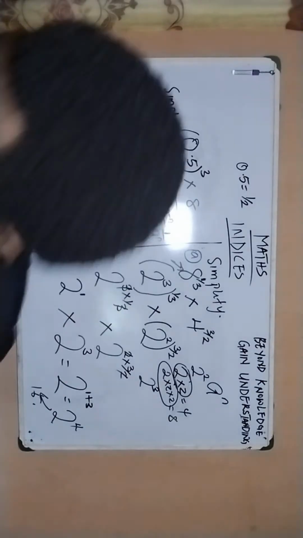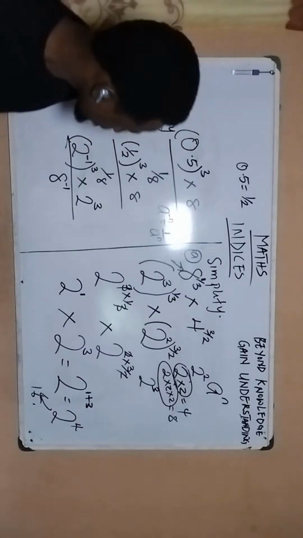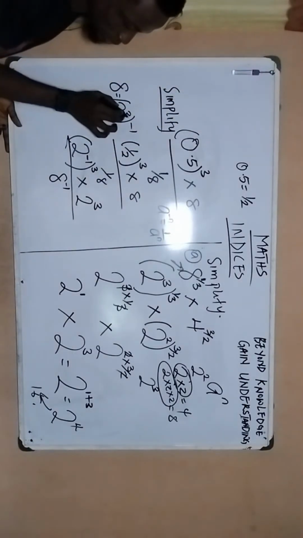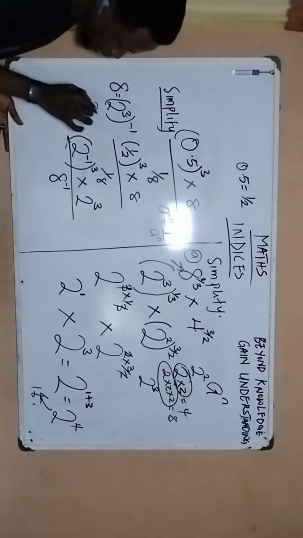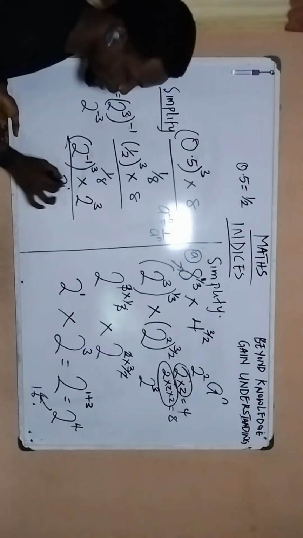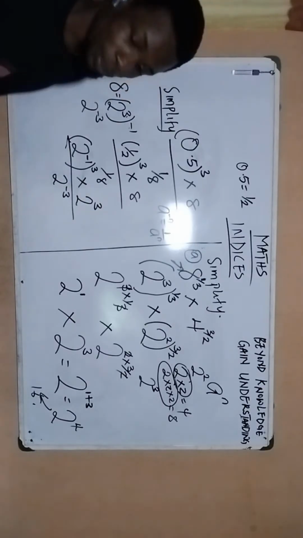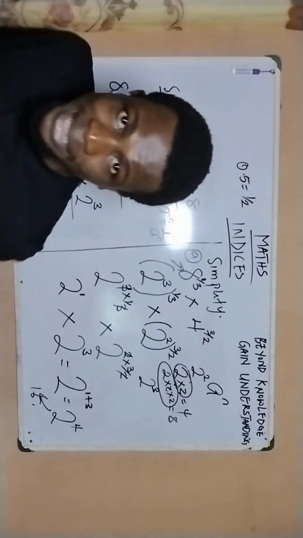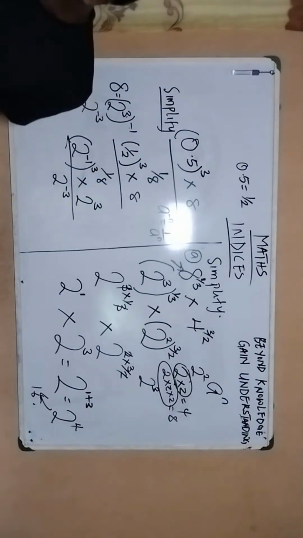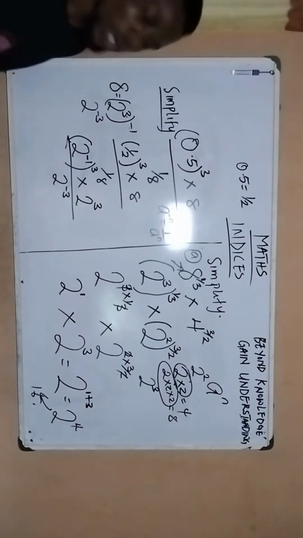If this innermost power multiplied by the outermost power, it is going to give us 2 to the power of negative 3. So we can replace it here to become 2 to the power of negative 3. Because 2 to the power of negative 3 is the same thing as 1 over 8 if you break it down to the barest minimum. So at this point now, what do you think we're going to do?